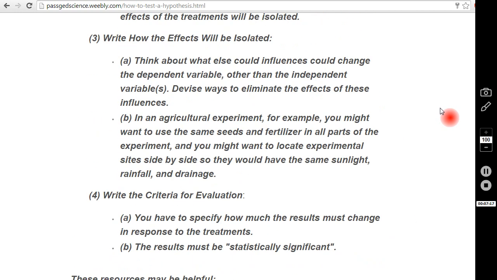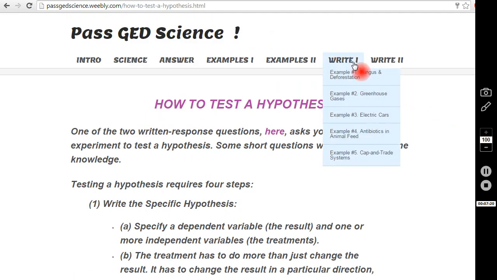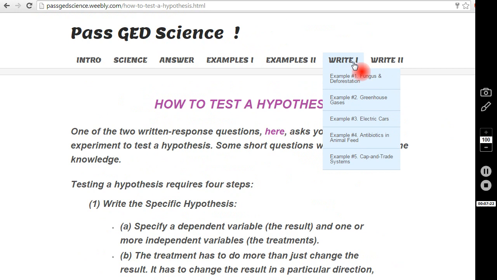Now, each of the writing questions, as you've seen, has several examples. You can see these in the drop-down menu. Where do they come from? The best source is the 3 free practice tests from GED Testing Service, but there are just not enough examples there. So I have drawn additional examples from Cracking the GED Test, a test preparation book from Princeton Review. It's the only other source I've found, either in a book or online, in which the questions are like the ones on the real test. If you can't find a copy, you can buy one from Amazon for about $17.